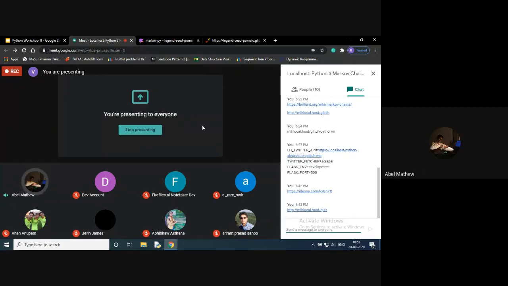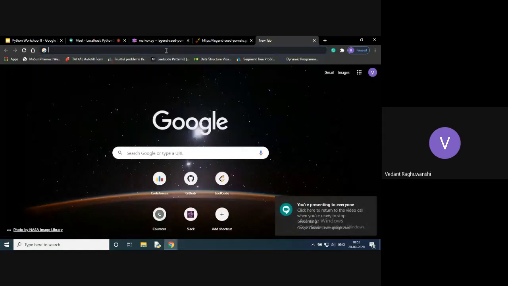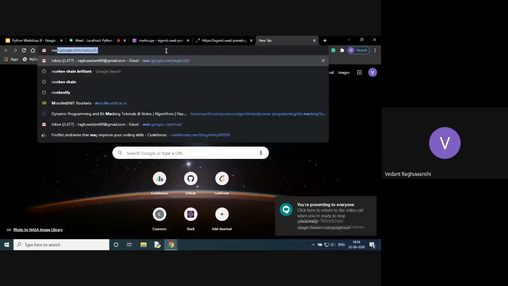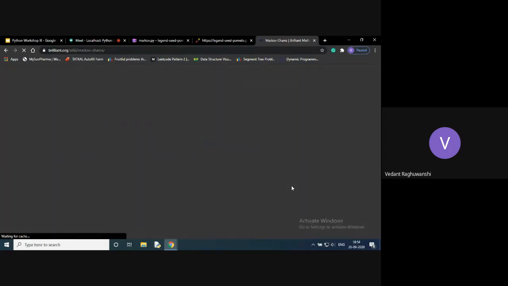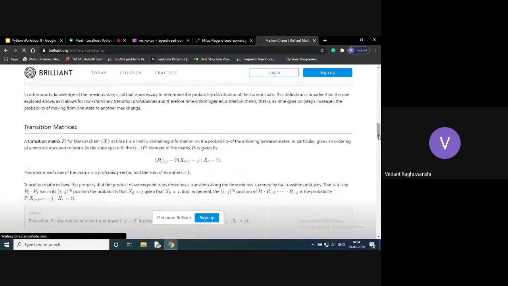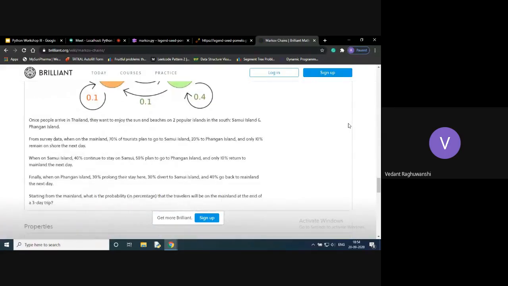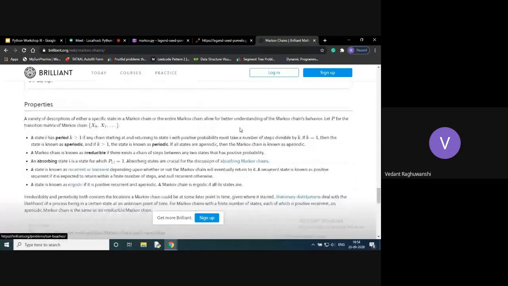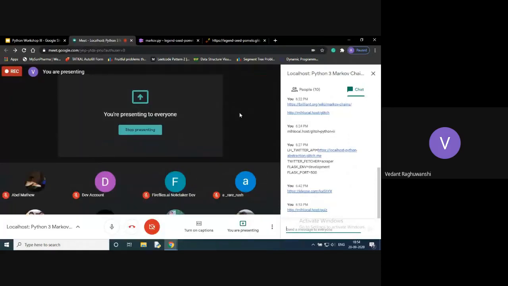No, I can see it's working. It's good. Another thing is I have shared the Brilliant link with you. I'll just open it and show you that this Markov thing is really cool if you have interest in mathematics. This is for further reading, but you can go through this and do a few probability and matrix based mathematics to understand more on how a Markov chain actually works. That's it. I'll wait a few minutes for doubts, then I guess we'll be closing the session.